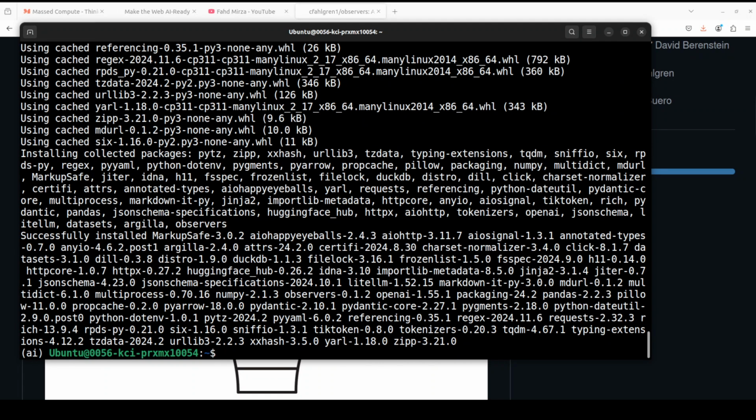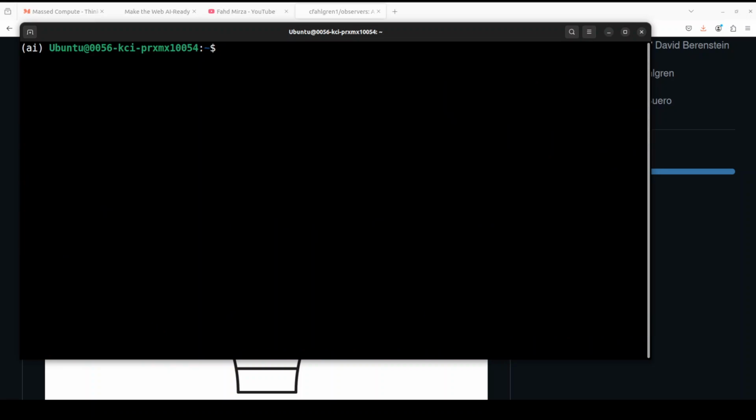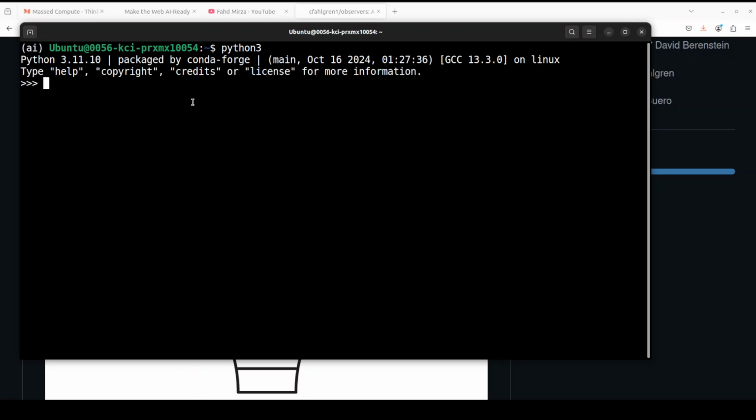And that is all done. Now, because we will be using OpenAI's model, let me set my OpenAI API key and then I will clear the screen. And that is done. And by the way, if you are following along, you would need to go to platform.openai.com, and from there you would need to grab your API key. That is a paid option. So everything is installed, our key is set. Let me launch my Python interpreter and I will show you how exactly this thing works.